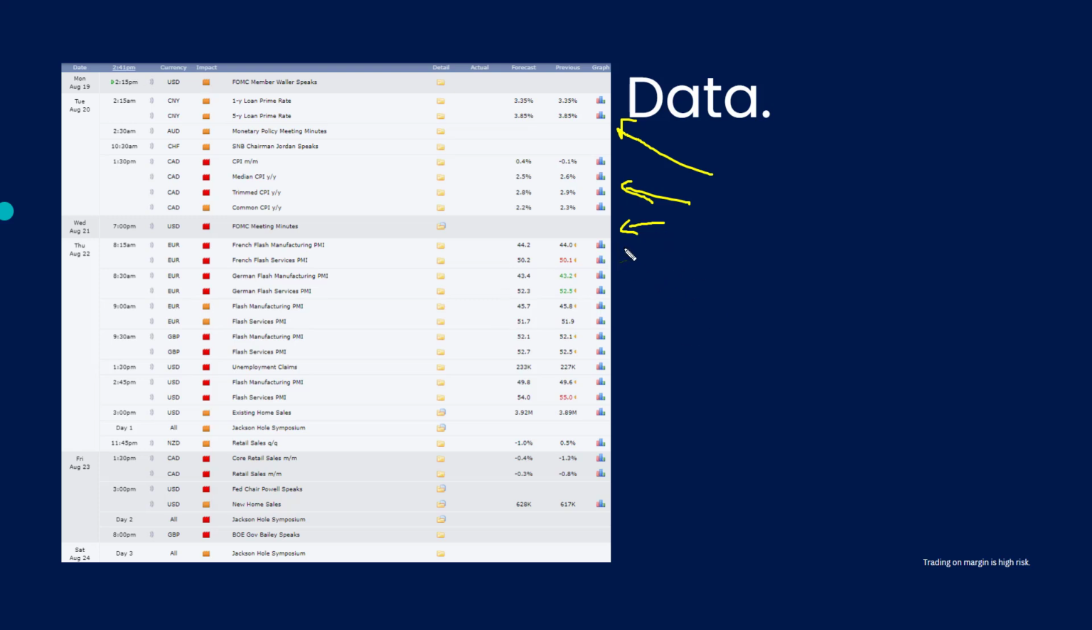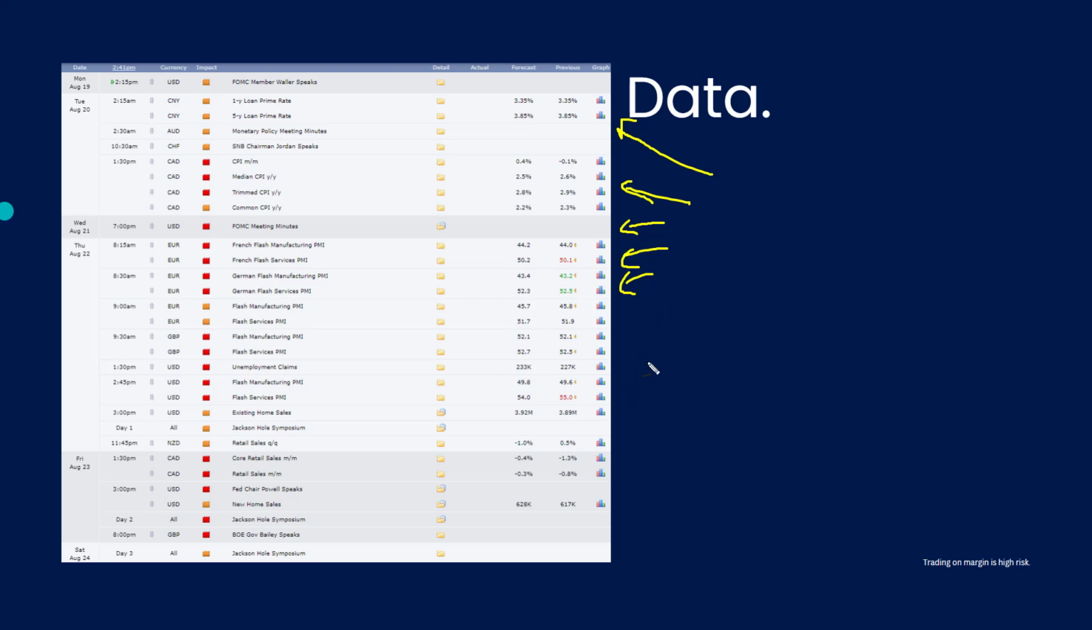Then we have flash manufacturing and services PMI out of Europe. We've also obviously got the Germany figures as well. Now, German flash manufacturing PMI, a little bit weaker previously. It looks to have been revised, but if we do see any kind of downside to this, the euro could come under some short-term pressure towards the end of the trading week.